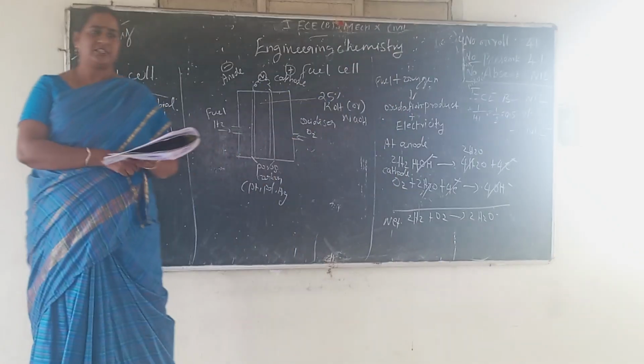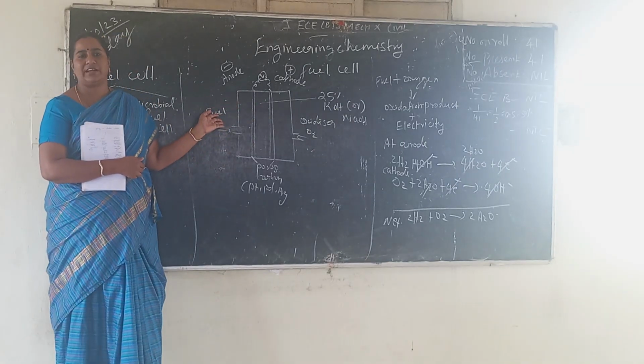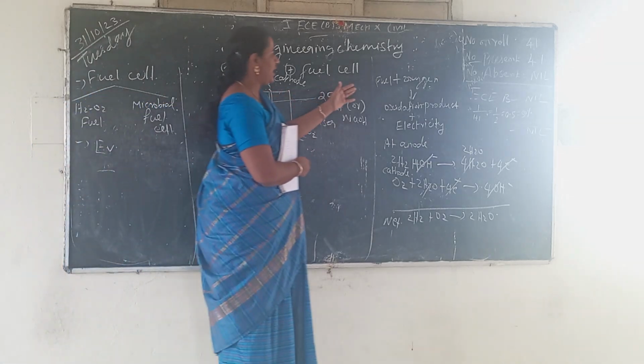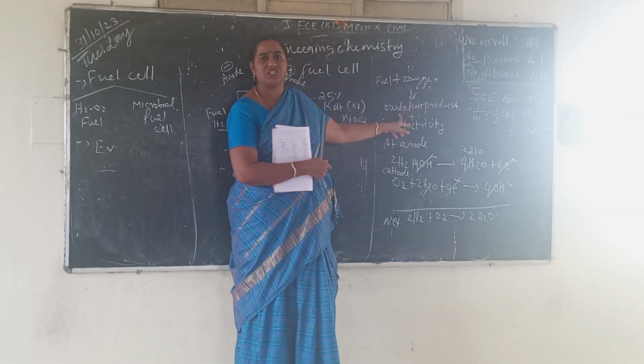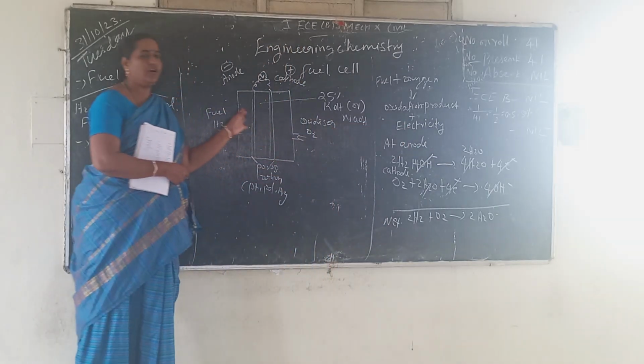See, next one, fuel cell. Fuel cell means using the fuel we can prepare the electricity, that is called fuel cell. In this cell, fuel and oxygen are combined to form the oxidation product and there is a schematic diagram of fuel cell.